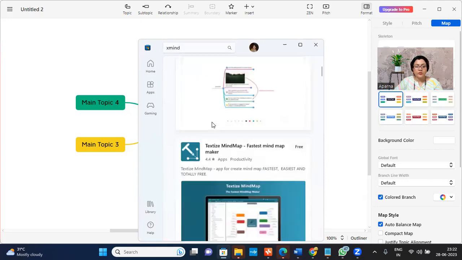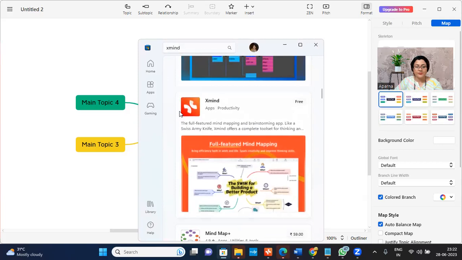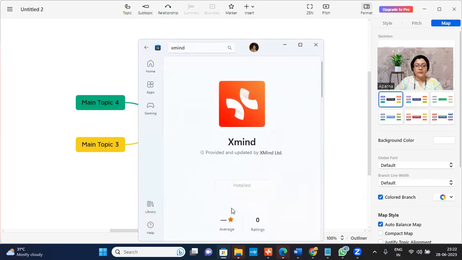And in the XMind, you will have to search for a logo that looks like this, right? And it's a free version. You will get this free version in any of your systems. So do not go in for a paid version. This free version works really nicely. So click on free, and it will start downloading, right? You can just go ahead and click on the download, and it's already installed in mine, so it's showing installed. Once you have got it on your mobile or on your laptop, it may ask you to log in.